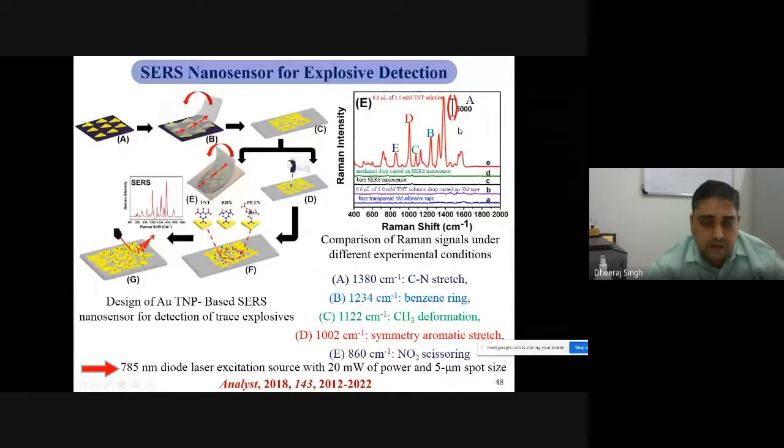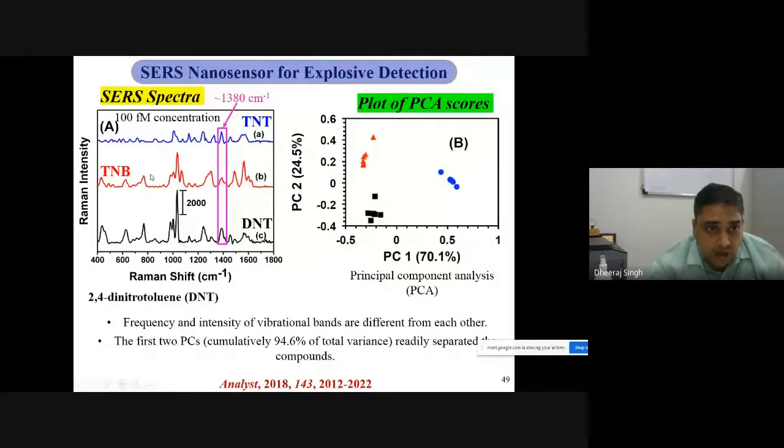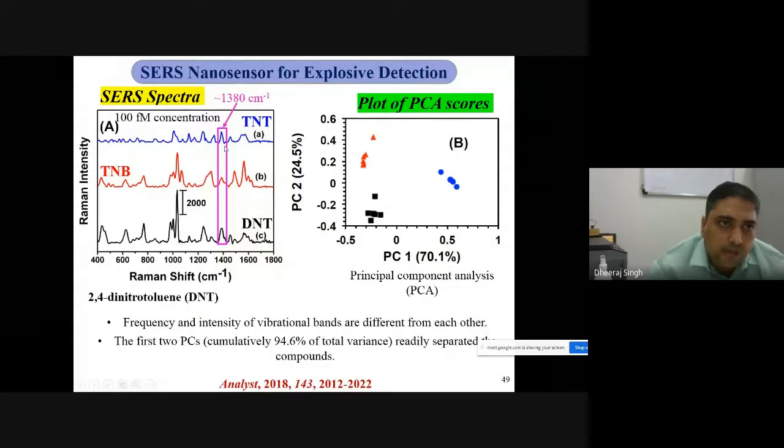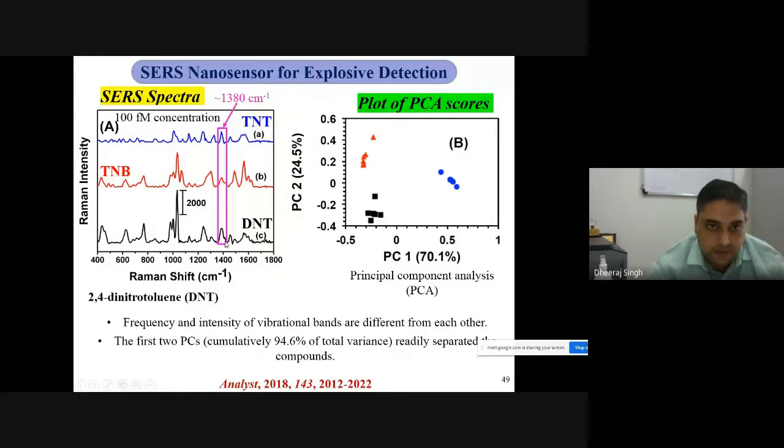If you decrease the concentration of the solution, TNT, RDX, TNB and DNT, which have very close structures, can also be identified by Raman spectroscopy. Slight changes in the same functional group in your molecule can also be identified. So TNT, RDX, TNB, DNT can be identified with a Raman marker band at 1380 inverse centimeters.